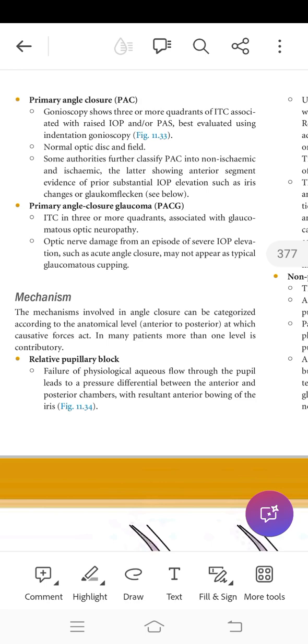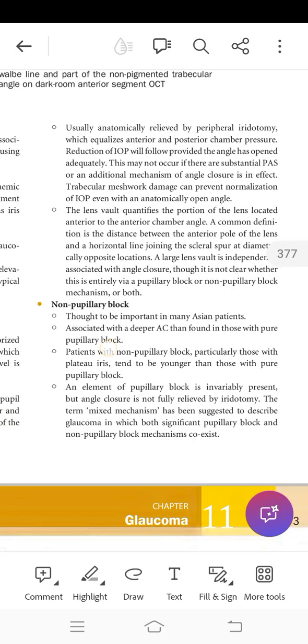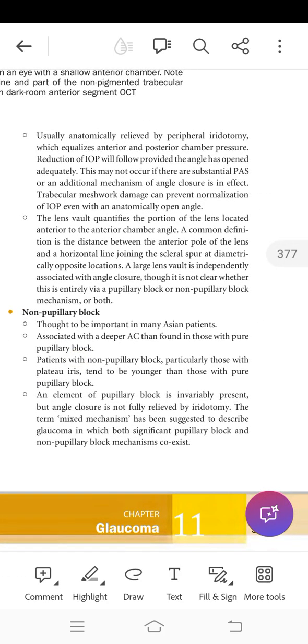This is usually anatomically relieved by peripheral iridotomy, which equalizes anterior and posterior chamber pressure. Reduction of IOP will follow, provided the angle has opened adequately. This may not occur if there is substantial peripheral anterior synechiae and an additional mechanism of angle closure is in effect. Trabecular meshwork damage can prevent the normalization of IOP with an anatomically open angle.